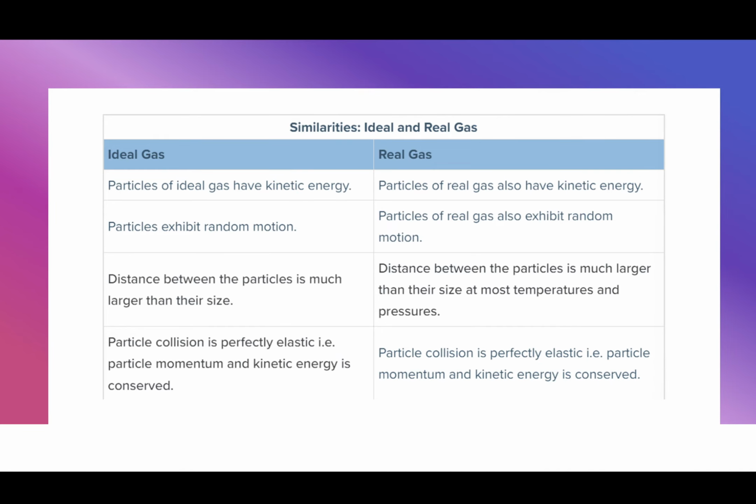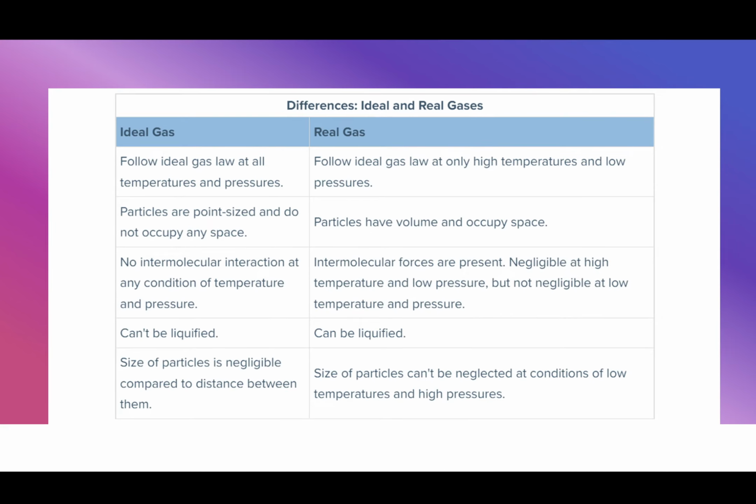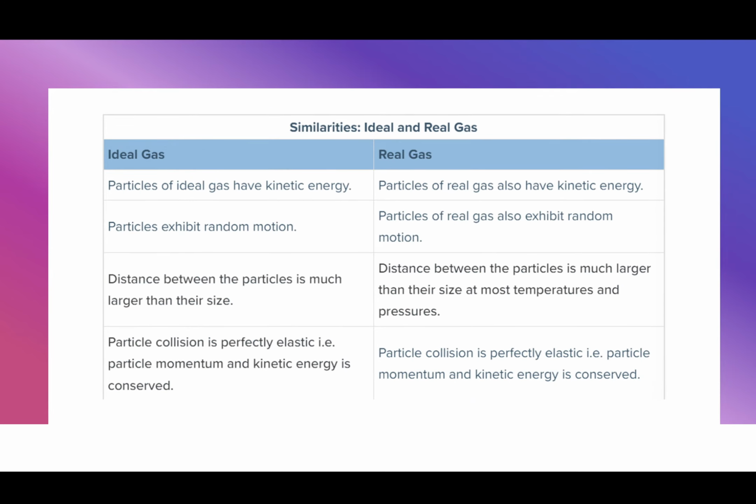Okay. So these are just the similarities between real gases and ideal gases. Some of the ideal gas assumptions are true for real gases as well. So these are some here, in some way. And then we have the differences between them. Okay. I think there's one error right here. I'm not sure if anybody can see the error.